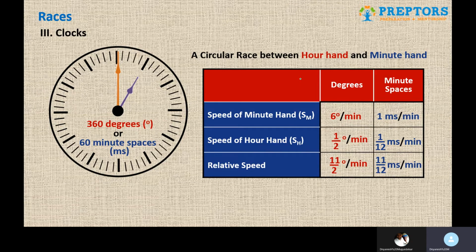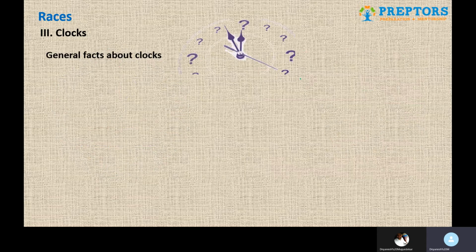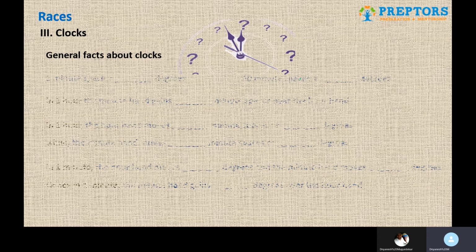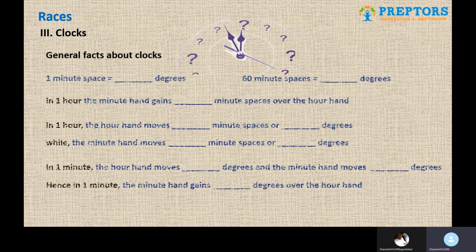Now, taking the same thing forward, some common and general facts about the clocks, the same thing that we are doing so far, but in different words. So be very careful while reading. 1 minute space is how many degrees? It is 6 degrees. 60 minute spaces, 360 degrees, the entire clock. Then they are saying in 1 hour, the minute hand gains dash minute spaces over the hour hand.